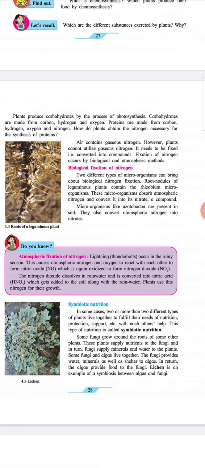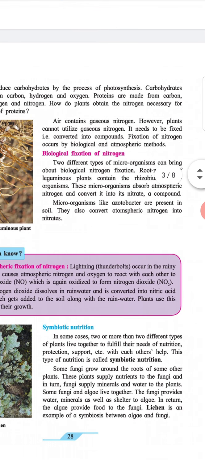Air contains gaseous nitrogen. However, plants cannot utilize gaseous nitrogen. It needs to be fixed, that is, converted into compounds. Fixation of nitrogen occurs by a biological and atmospheric method. Heading: Biological fixation of nitrogen.